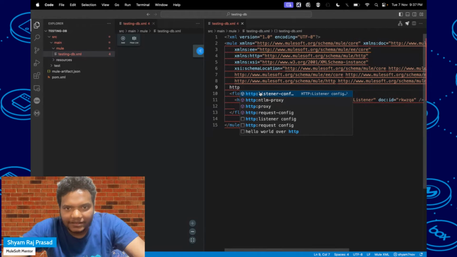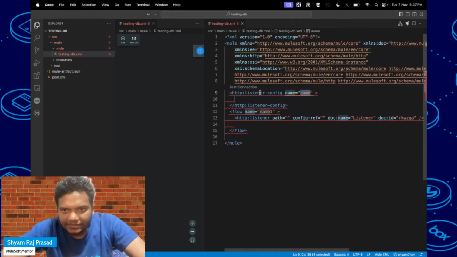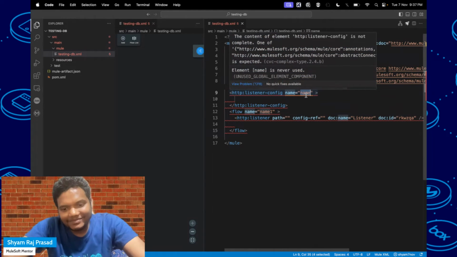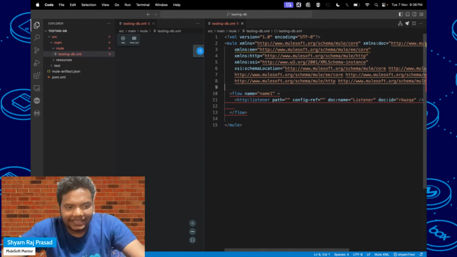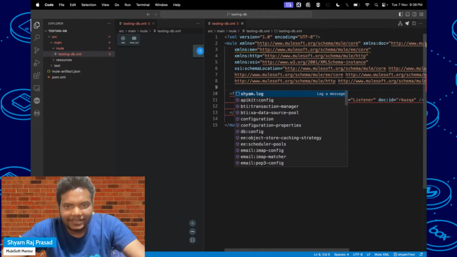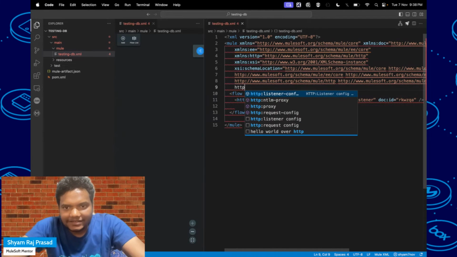Here also we are getting some configuration, but that is empty. There is another option also that is coming. Let's try that one also. One is this one, another is this one.